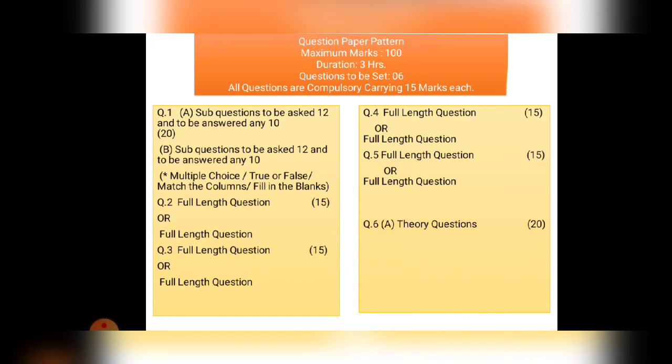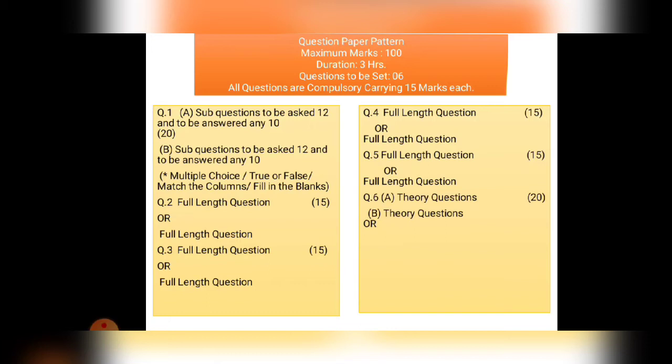The paper setter can be asked. Next, and the last one is question number 6, that is a little bit changed. In question number 6, two questions will be given. A will be 10 marks and B will also be 10 marks. Then full long questions will be given.